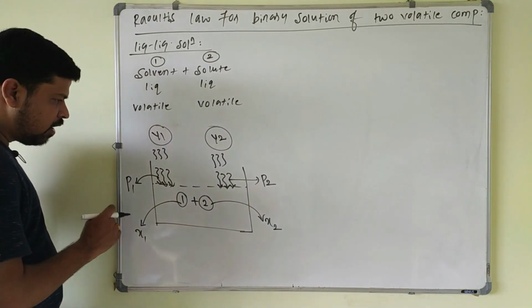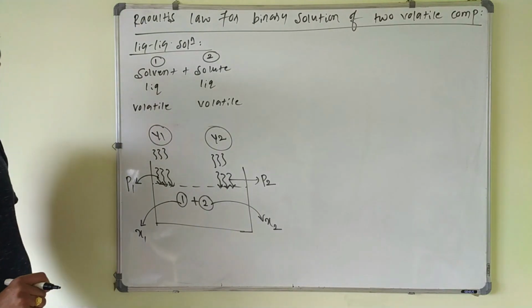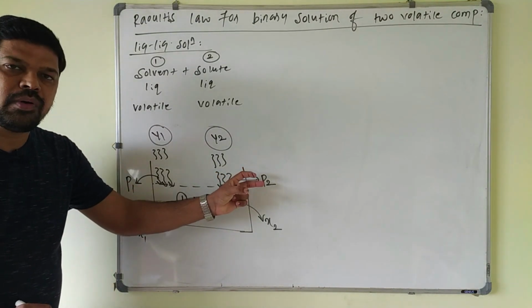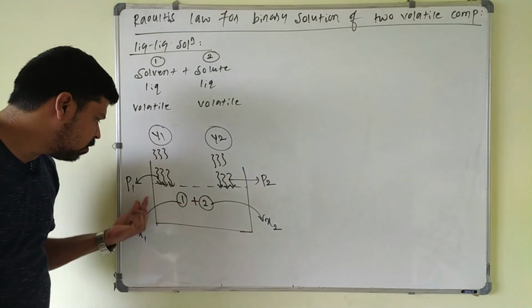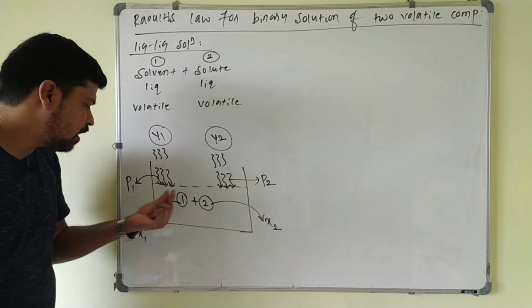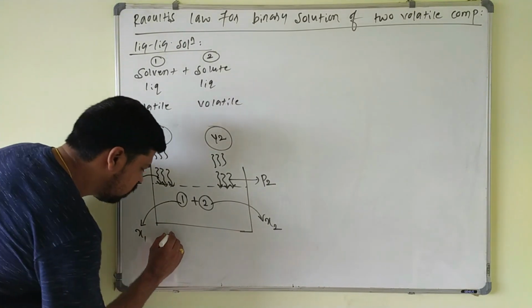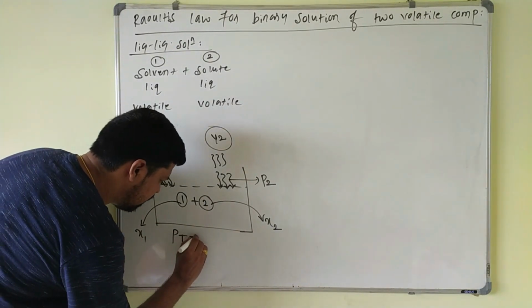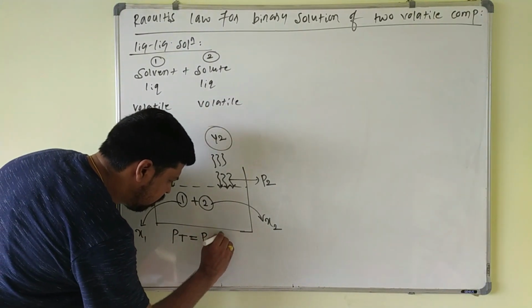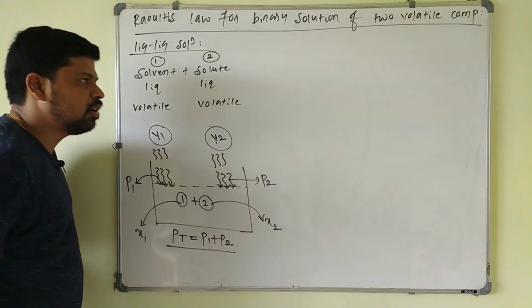And what is the total vapor pressure of the solution here? It is given by Dalton's law. P total is equal to P1 plus P2, that is the partial vapor pressure of component 1 and the partial vapor pressure of component 2. So the total vapor pressure of the solution is nothing but P1 plus P2, according to Dalton's law.